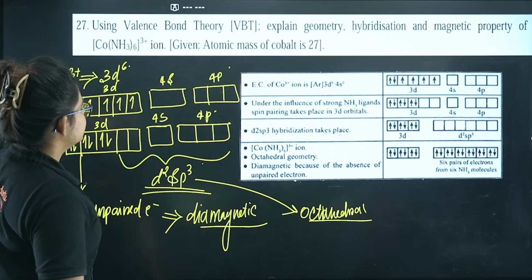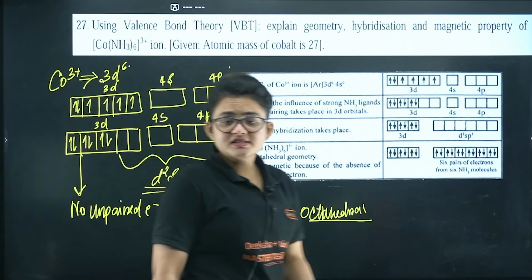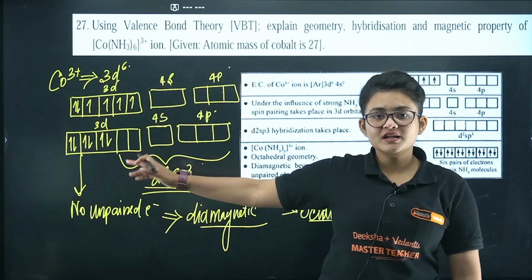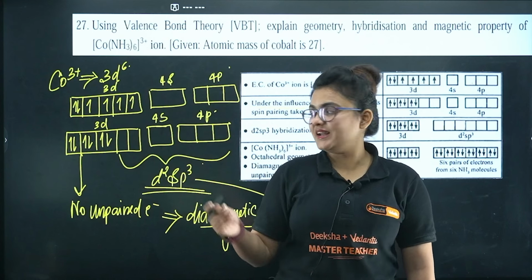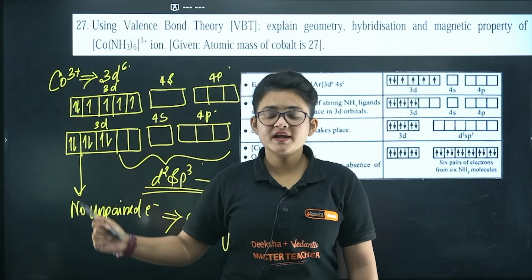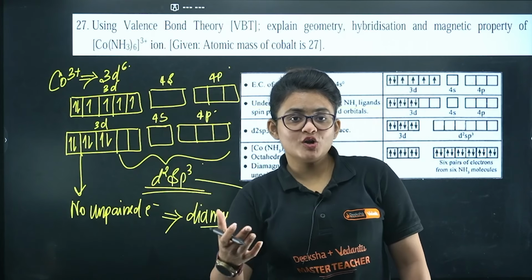Let's proceed further. One more thing, just for information: as you can see, the d orbital it is using here is from the inner shell, right? It's not the nth d orbital. The nth shell is 4. If this hybridization involved 4d, we could call it an outer orbital complex.